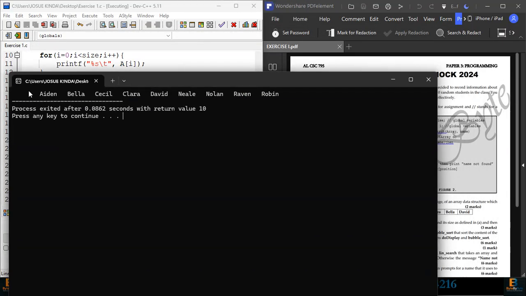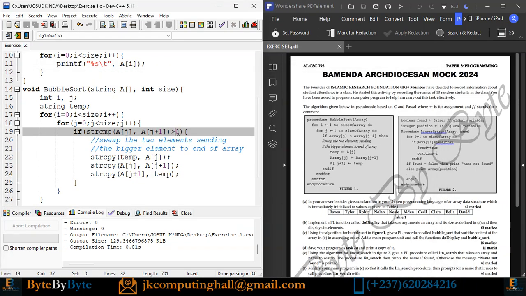Now you're having a particular problem, this particular space. And you need to know that I told you when we had our video on arrays, pay attention to the different indices you're having. Our size here is 10, and we are looping for j from 0 right up to the size. Inside our if we are having j plus 1, meaning that when j is at the last index, j plus 1 will go to an invalid index.